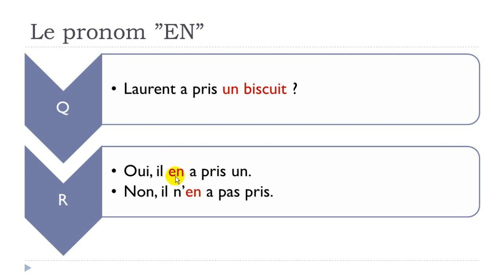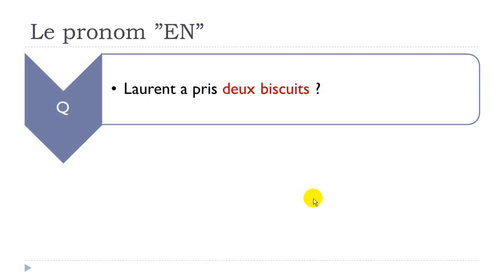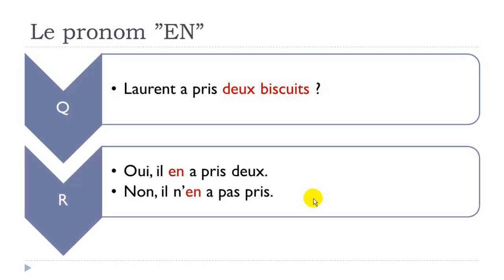Okay, one common mistake is to put this en between the two. Because you tend to think that maybe you've got two verbs, but no. It's here, okay, il en a pris un. Negative form, il n'en a pas pris. All right, non, il n'en a pas pris. Laurent a pris deux biscuits. Oui, il en a pris deux. Non, il n'en a pas pris.